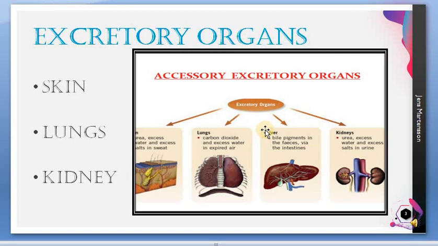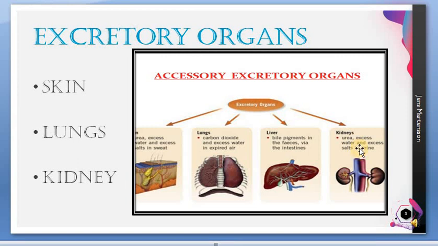The next one is the liver. You will be learning about bile pigments, not under the title liver, but still you will be learning about bile pigments. Bile pigments which are released out by fecal matter or through urine also come under the kind of excretion. And the next one, the major excretory organ of our body, is the kidney.